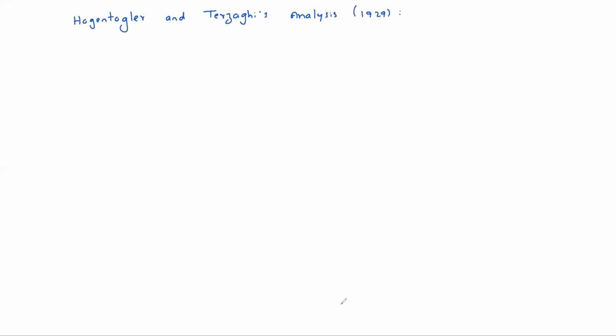So again, these people, Hosentogler and Terzaghi, they tried with a similar procedure as Rankine, but a little bit of variation. Okay, so how they tried we'll see.